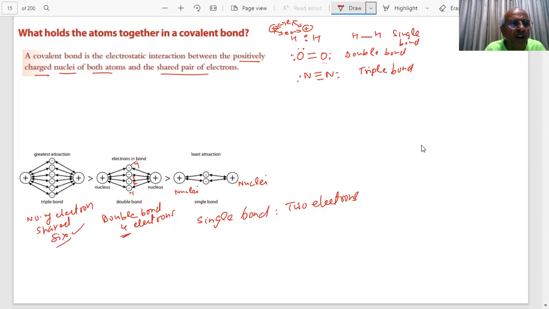6 electrons are being shared. How many? 1, 2, 3, 4, 5, 6. So this attractive force between the 2 nuclei and 6 electrons will be the greatest, right? Greatest attractive force. This will be more than this. This will be more than this.